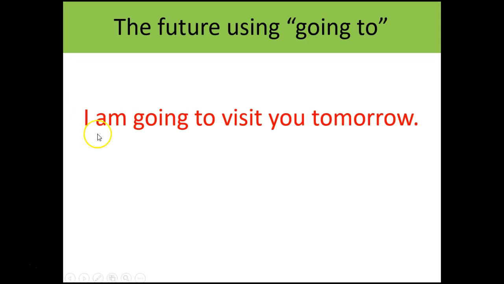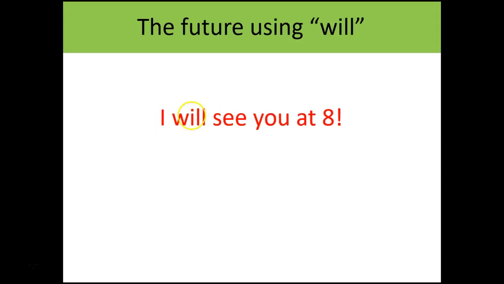I am, of course, is the simple present with going to, and this is a very common way that we can use it. Another common way using simple present is when we use will. For example, I will see you at 8 o'clock. In this case, we are seeing the simple present form of will. I will see you at 8 o'clock to talk about a future action.